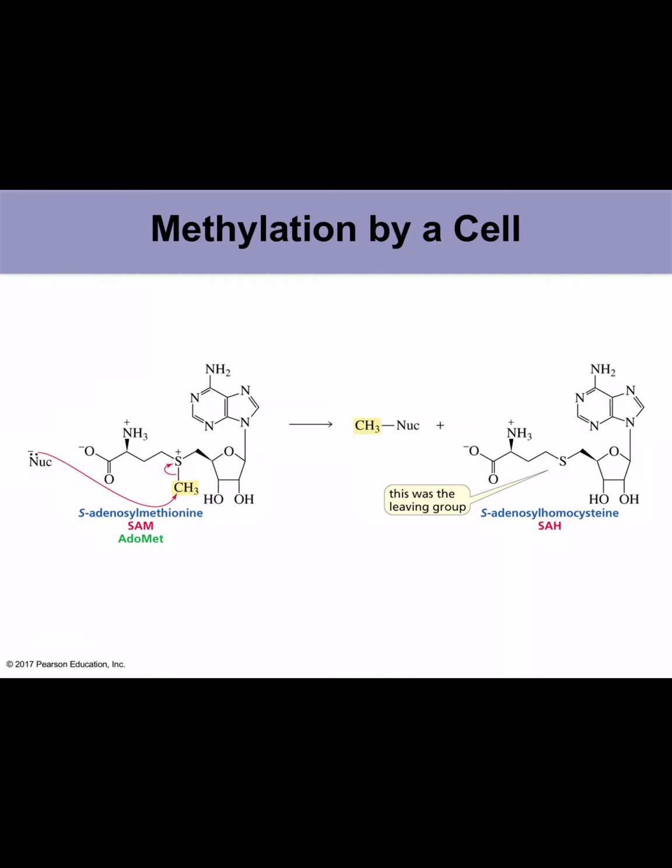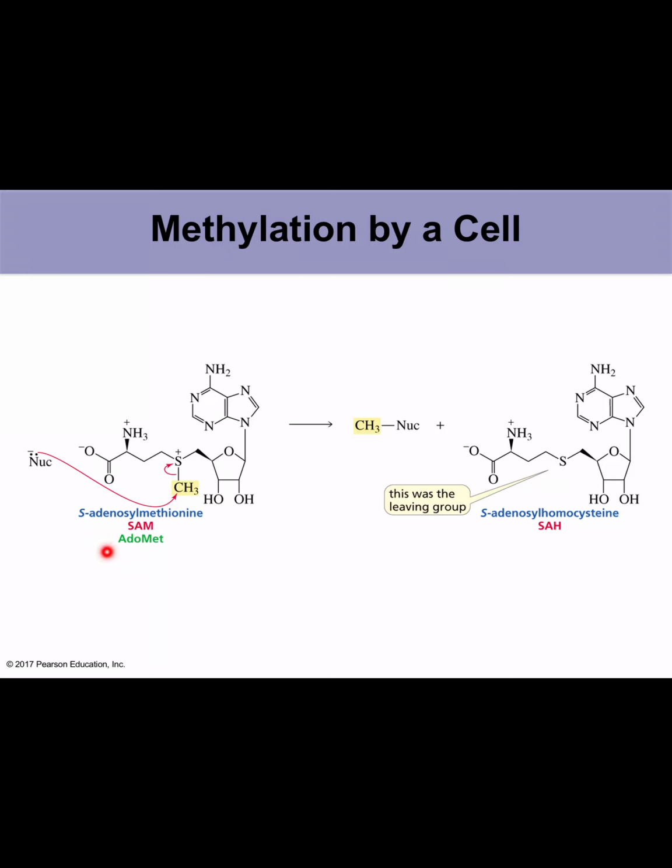So the cell is doing something similar to what we have just talked about. In a cell you have a nucleophile, and then you have this sulfur-containing group. Sulfur has a methyl group on it, so the nucleophile can come and attack carbon, and then the sulfur having a positive charge, the carbon-sulfur bond breaks, and then the sulfur will become neutral again without any charge, and it's going to form the nucleophile with methyl.